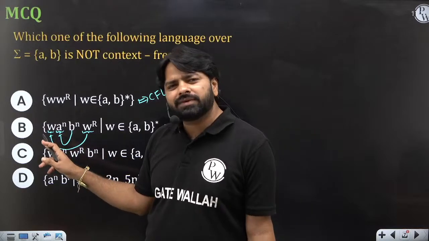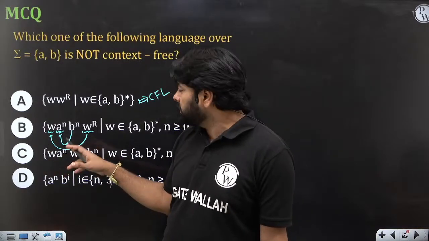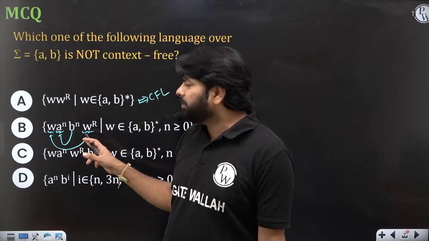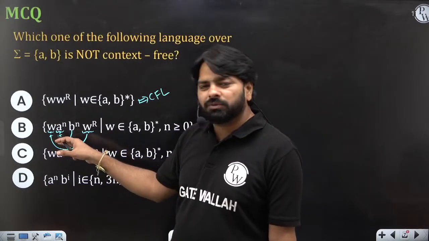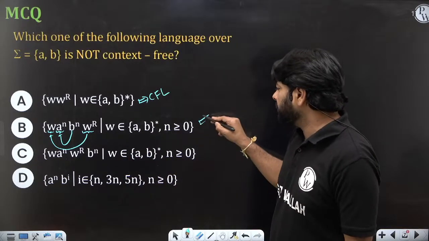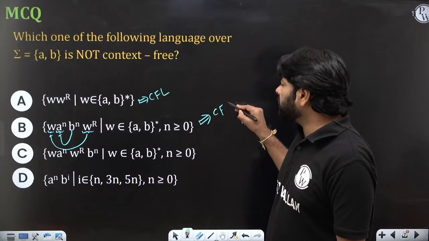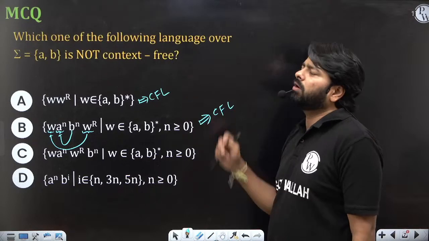Any sequence W you push, and then A's you push. When B's come, you start popping the A's, but it is all non-deterministic in nature. Then W power reverse, you pop the W. So it is again a CFL. Deterministic context-free language might be a difficult question, but this is about context-free only.